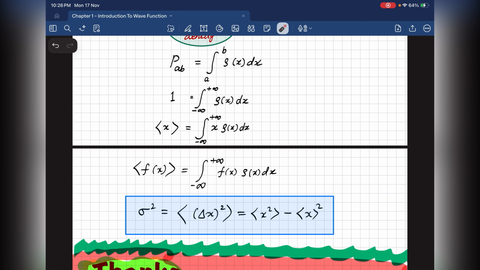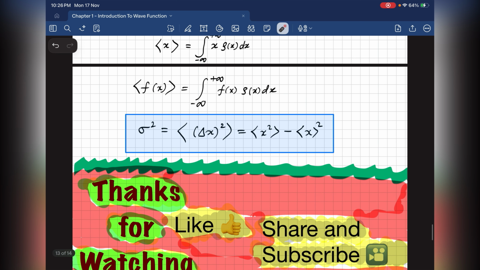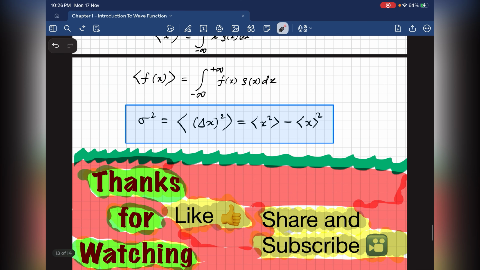And here, if you understand classical probability, averages, variance, distributions, you already understand 70% of the mathematics behind quantum expectation values. Quantum mechanics simply wraps these familiar ideas inside a wave function.